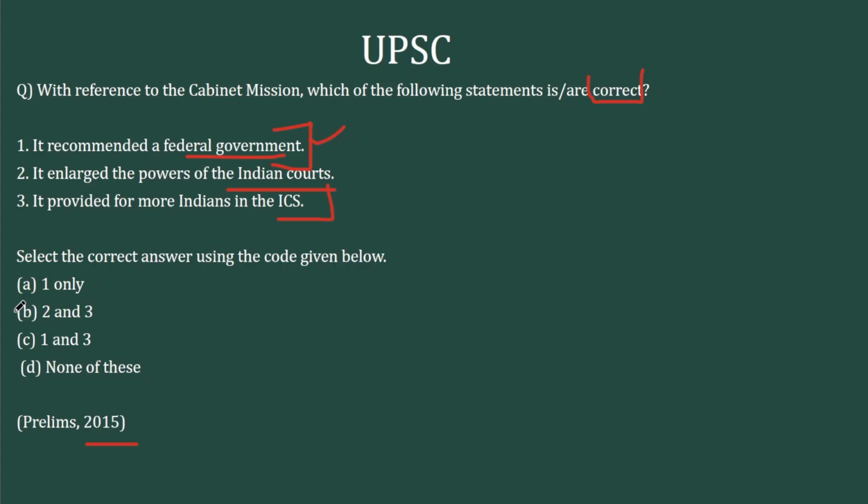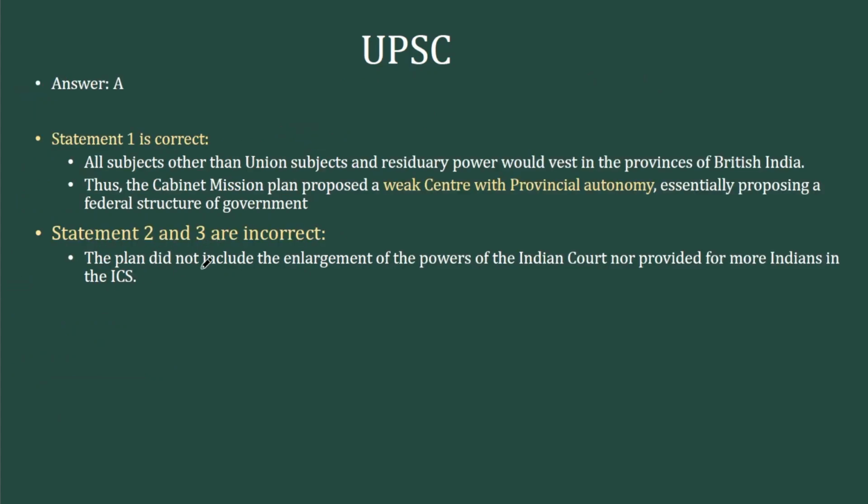If that is correct, we can eliminate B and D. These two statements, if you know the provisions of cabinet mission, these are easy picks because there is nothing for the Indian civil service or for the enlargement of Indian courts because there is no need for them to do that in 1946. If you don't know the detailed provisions of cabinet mission, this can create some confusion. Otherwise, it's an easy pick. The correct answer is option A, 1 only. Both these are nowhere related to the cabinet mission.